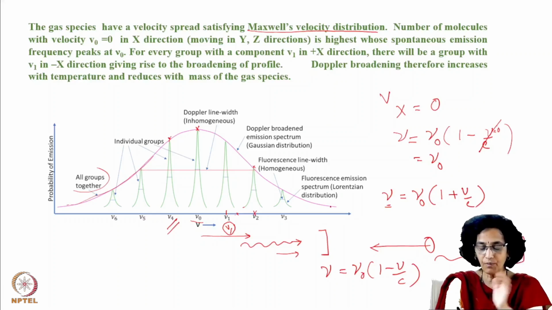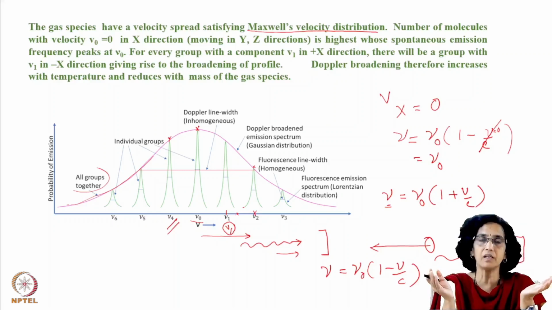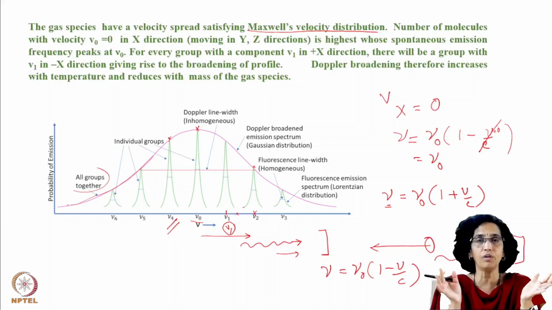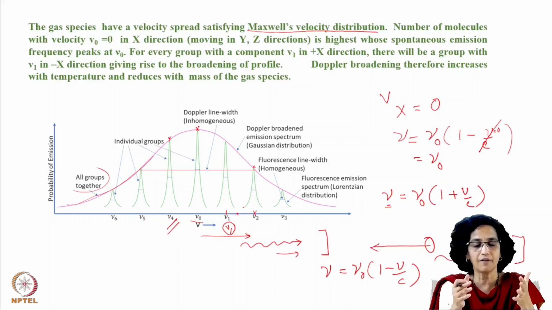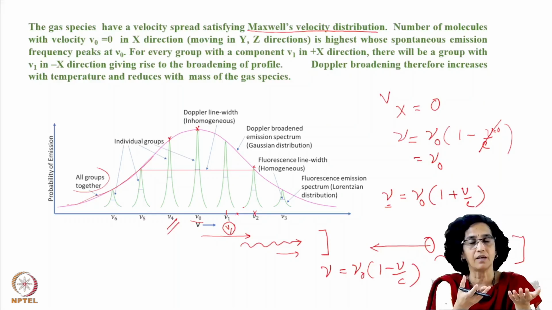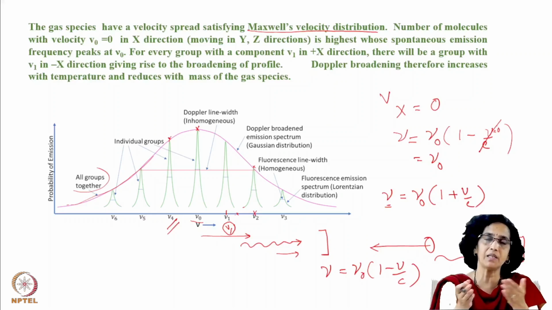Okay, so now you have understood that when you have an ensemble of molecules at a particular temperature, they have their own velocity spectrum. Each group has its own velocity spectrum, so they are not identical, and therefore the fluorescence profile that they exhibit is also not similar to each other.